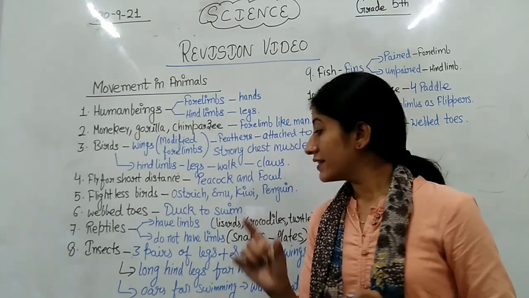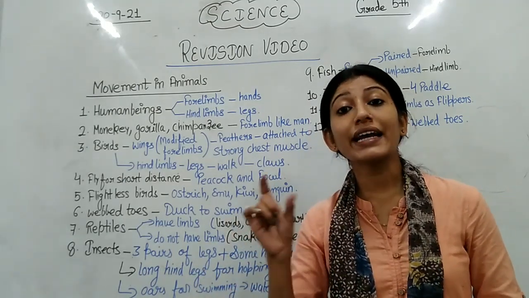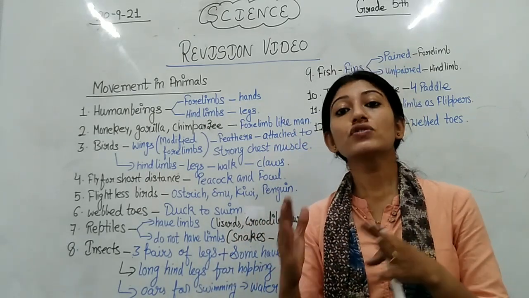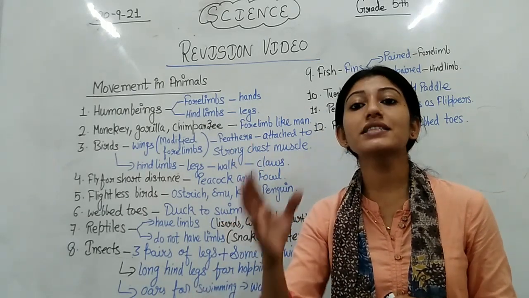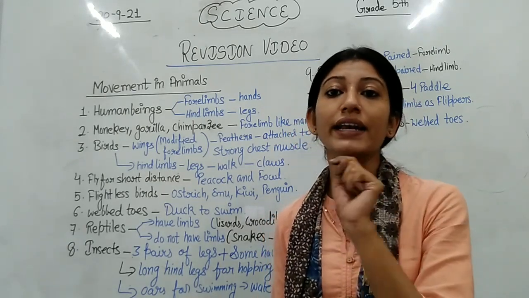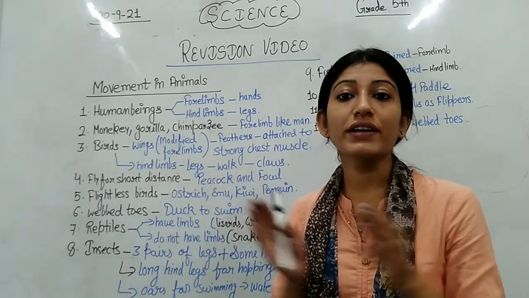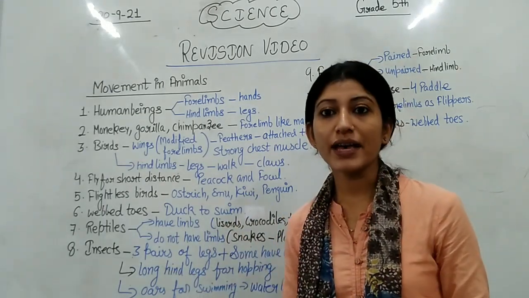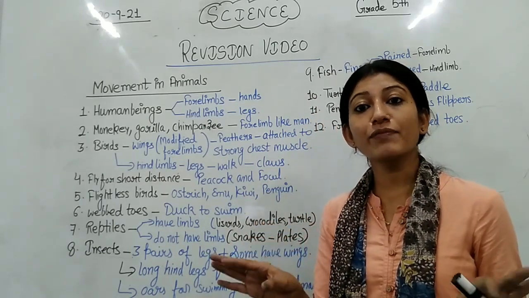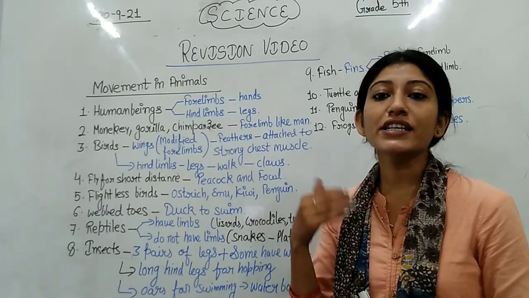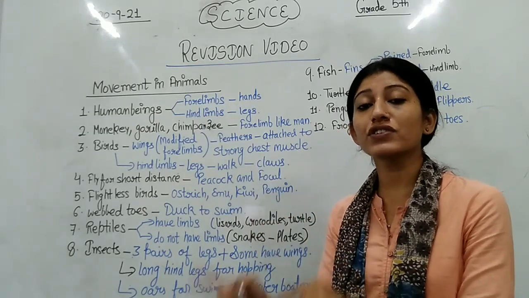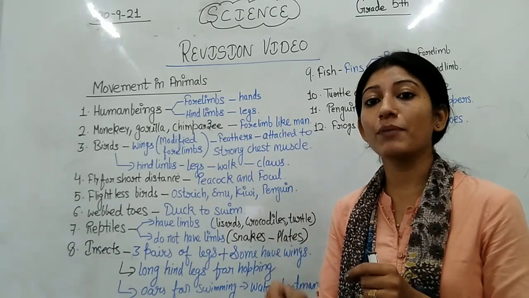And in insects, one insect has long hind legs. Long hind legs means the legs which are at the back side. The example is the grasshopper, an insect which has long hind legs which help it in moving. Then another example we have is the boatman. The water boatman has oars with the help of which it can swim.